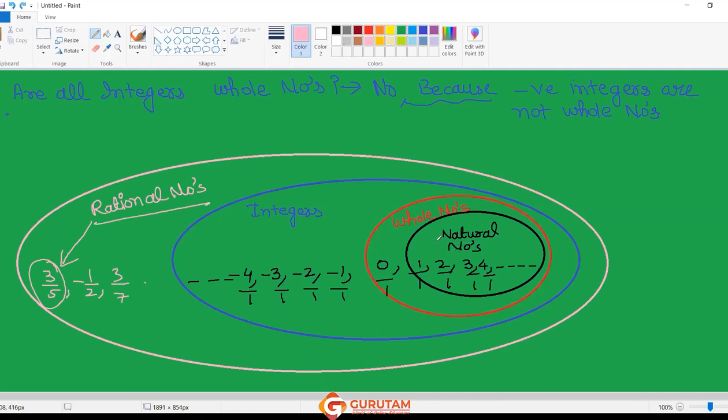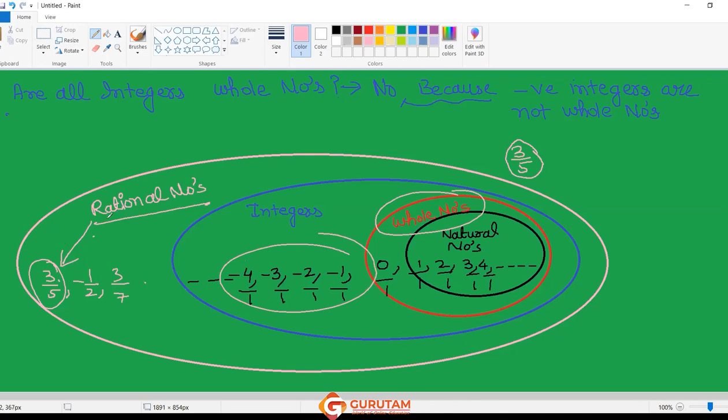Are you sure 3 upon 5 is a natural number? No, it's not a natural number. So you can give an example that 3 upon 5 is a rational number, but it is not a natural number. Similarly, it is not a whole number, and it is not an integer.